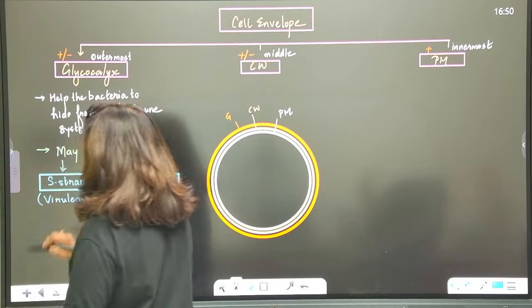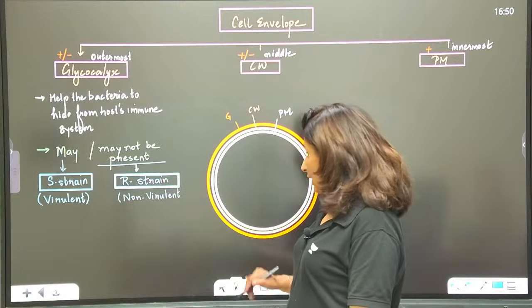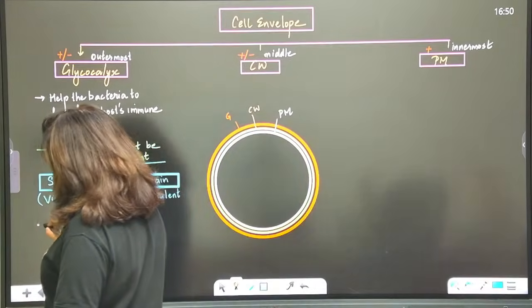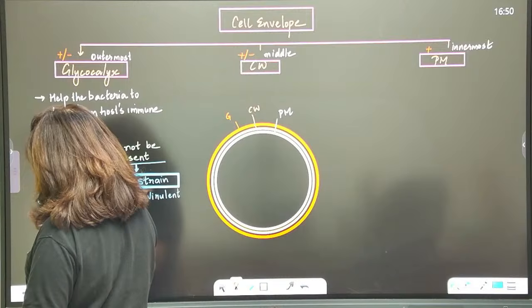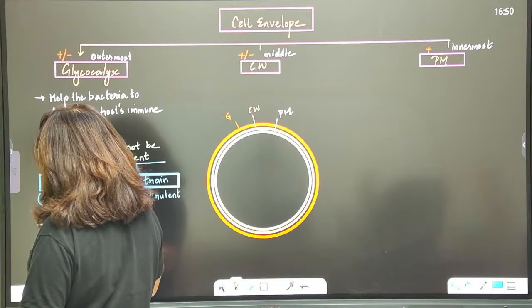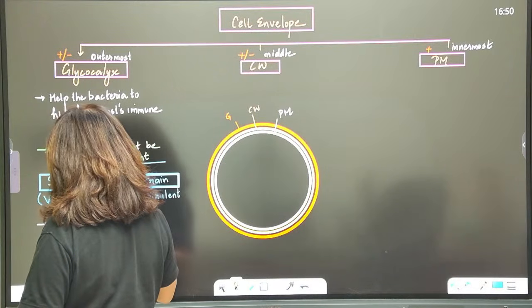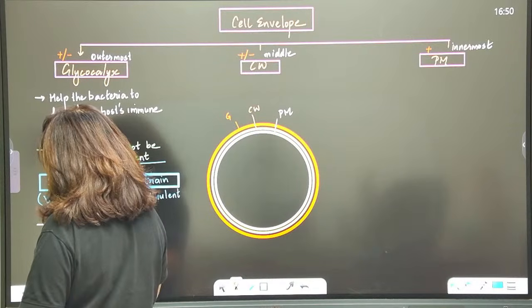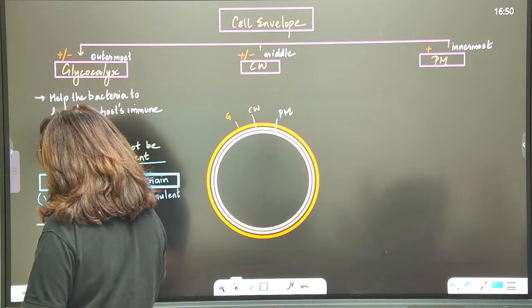Noted? The third point about the glycocalyx is that it can be present in the form of a capsule or a slimy layer.